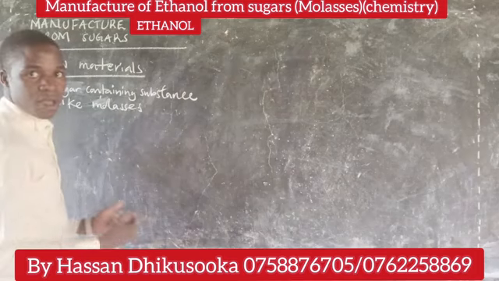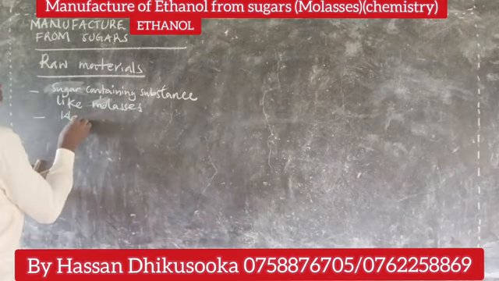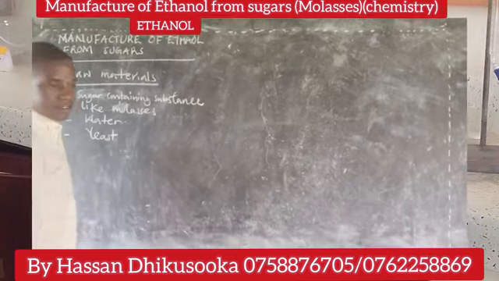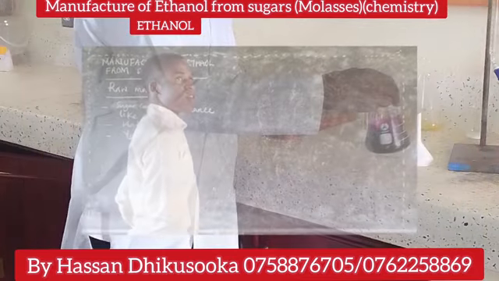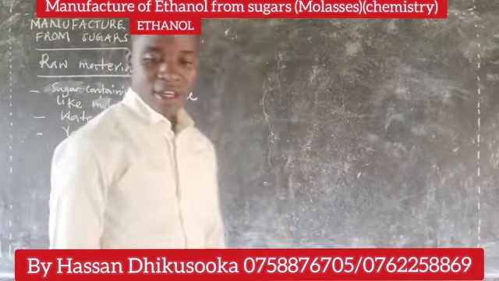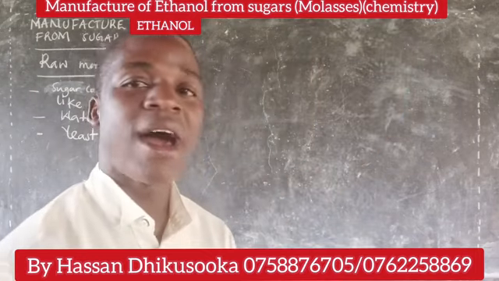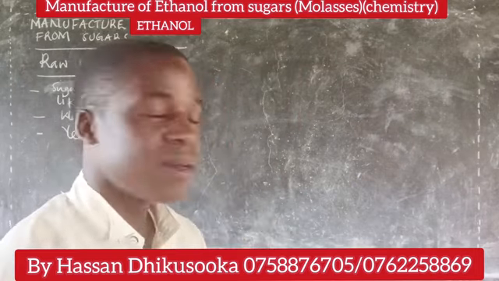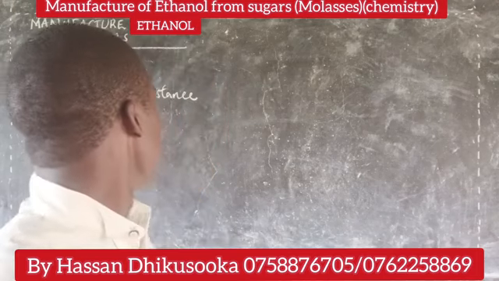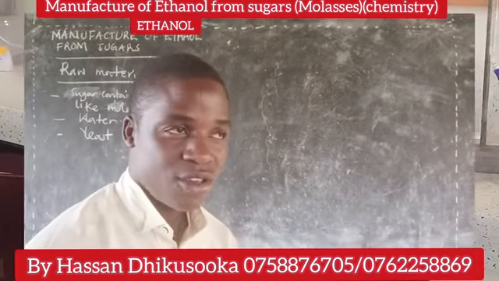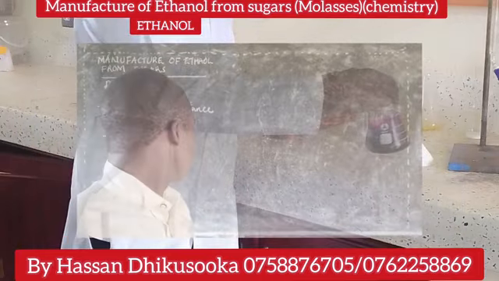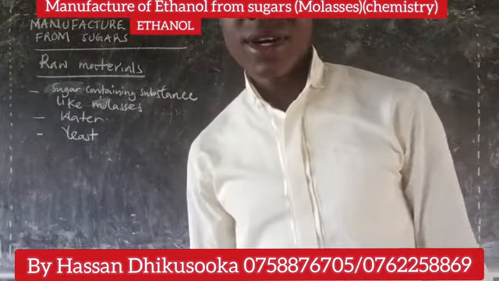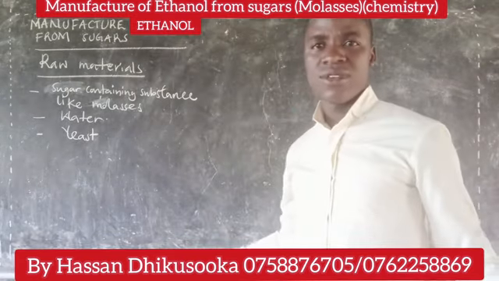Then you may be interested in water. Then yeast can also work for us in this case. So we are talking about three major raw materials. Others may come in, but let us first talk about the three major ones: a sugar containing substance like molasses or sugar cane, water as a raw material, and yeast as a raw material.